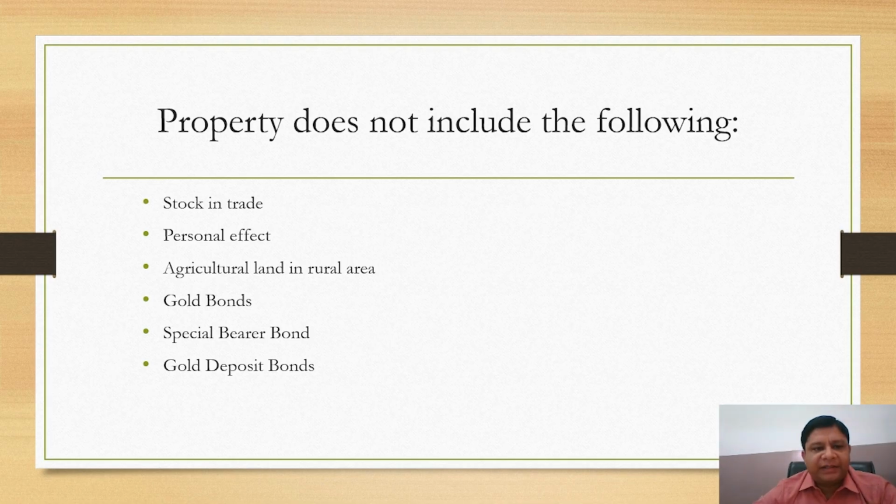Second, personal effects. Here personal effects means any movable property held for personal use of the assessee or for any dependent member of his family, but it excludes the following: jewelry, paintings, sculptures, drawings, any work of art, and archaeological collections. Next, agricultural land in rural areas.